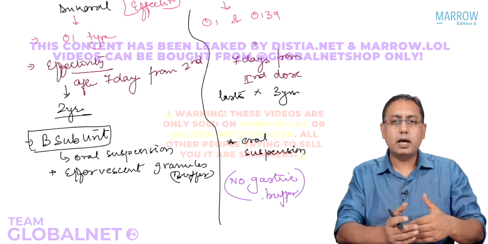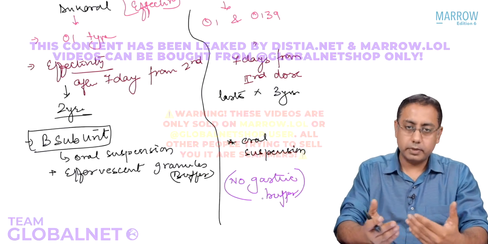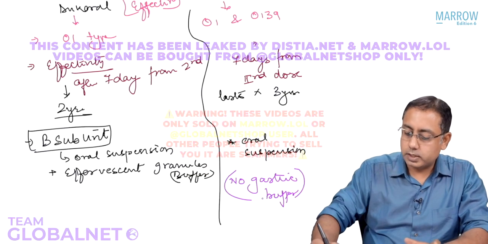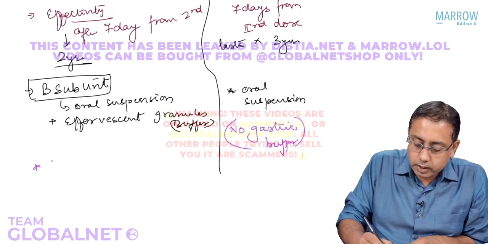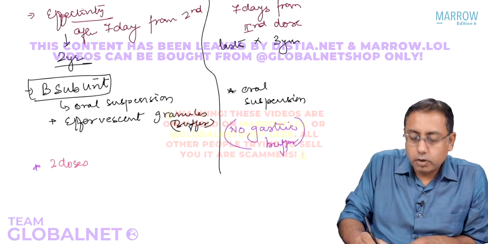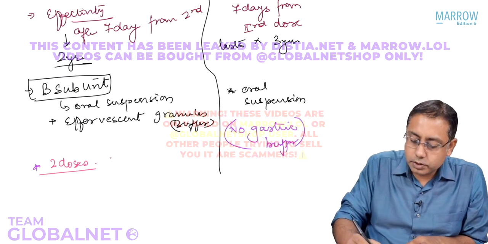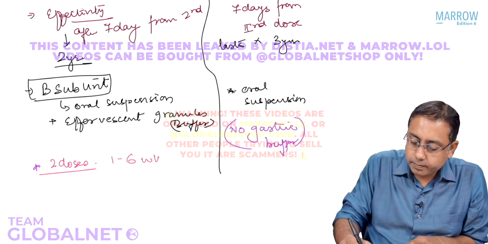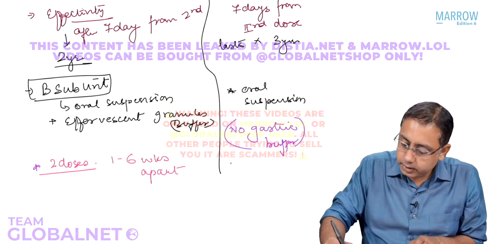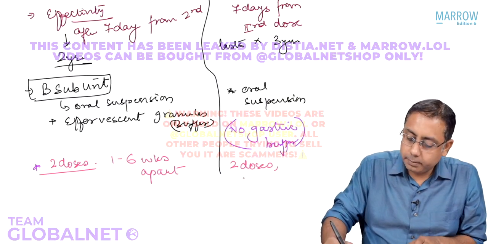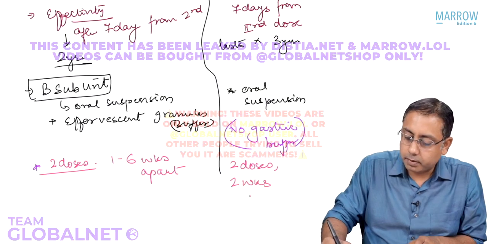Why? Because it does not have a beta subunit, right? So it is only oral suspension. Regarding the dosages in Dukoral and Shankol, Dukoral is given as 2 doses of vaccine, which are to be given 1 to 6 weeks apart. Whereas Shankol can be taken as again 2 doses, which can be taken 2 weeks apart.